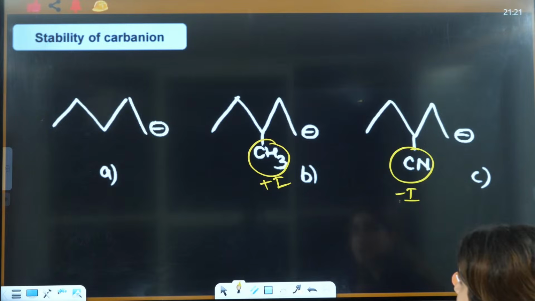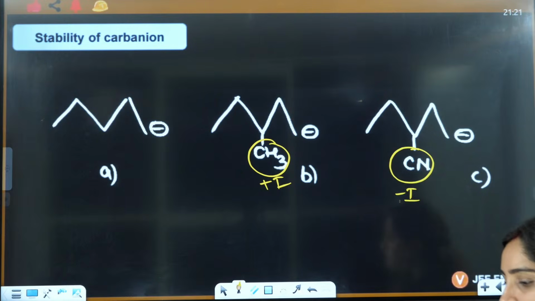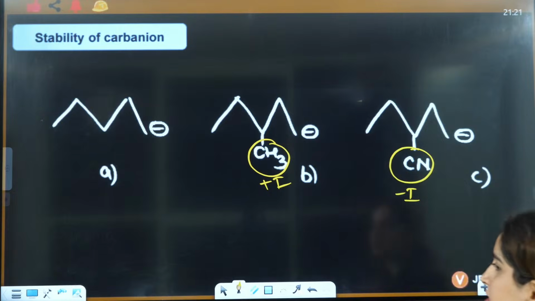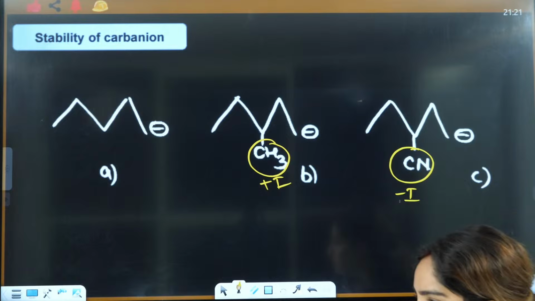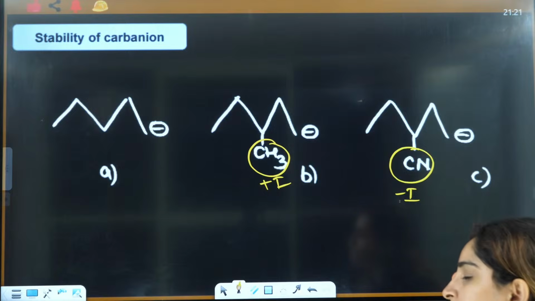Minus I is going to increase the stability. Plus I is going to decrease the stability. Very good, Surya, Dipash, Anjali.